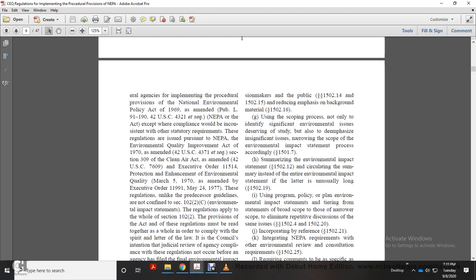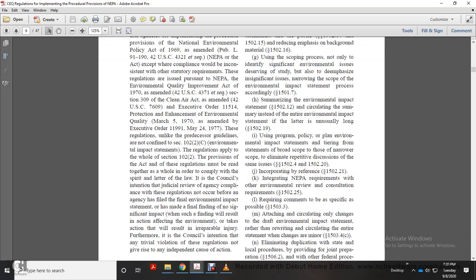The scope of the process is not only to identify the significant environmental issues deserving study but also to de-emphasize insignificant issues, narrowing the scope of the environmental impact statement process according to 1501.7. Also, the summary of the environmental impact statement, 1502.12, circulating the summary instead of the entire environmental impact statement, the latter usually intended in 1502.19. Using program, policy, or planning environmental impact statements, tiering statements from a broad scope to a narrow scope,